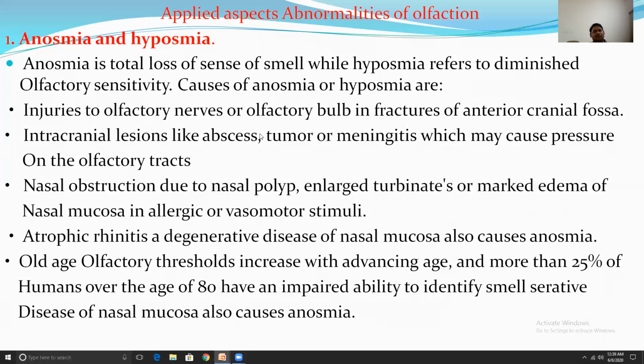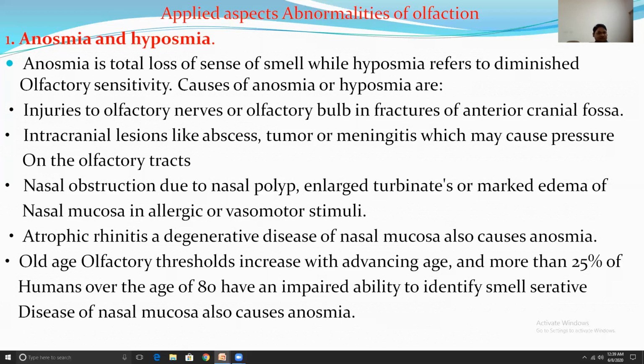Applied aspects: abnormalities of olfaction are anosmia and hyposmia. Anosmia is a total loss of the sense of smell, while hyposmia refers to diminished olfactory sensitivity.